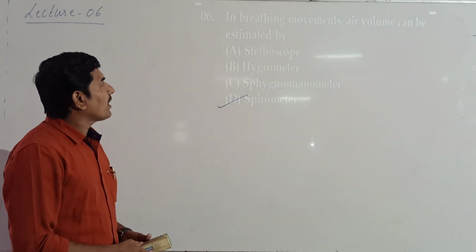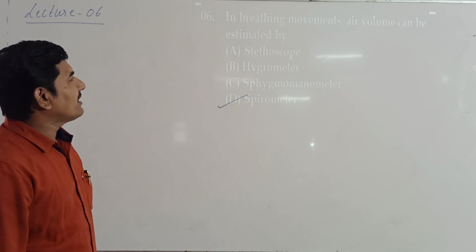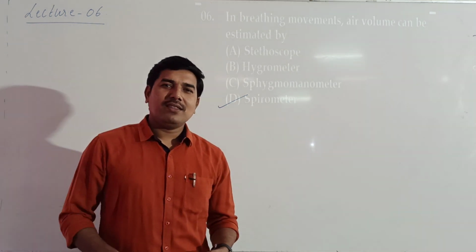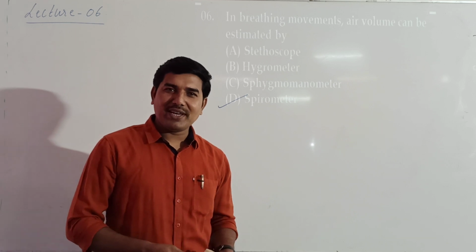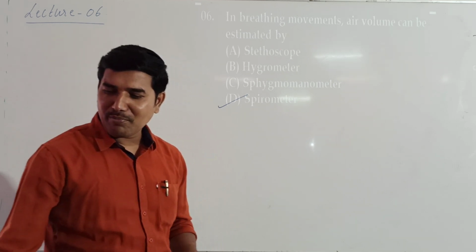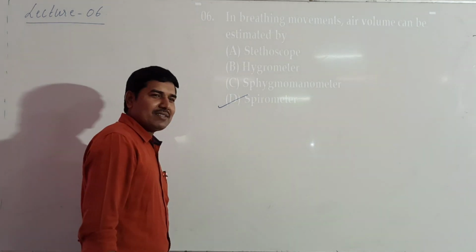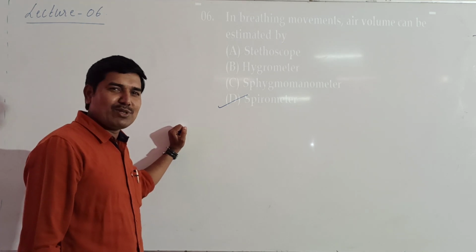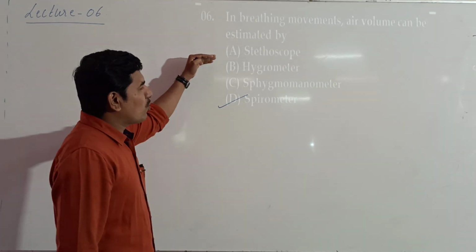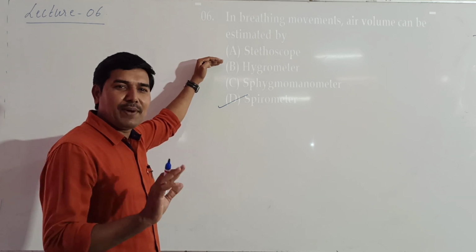Next, in breathing movements, air volume can be estimated by the instrument which is used to measure the rate of breathing. What is it called? Respirometer. Other name is spirometer. It is a direct question. Then stethoscope: we already know stethoscope is used to measure the heartbeat.